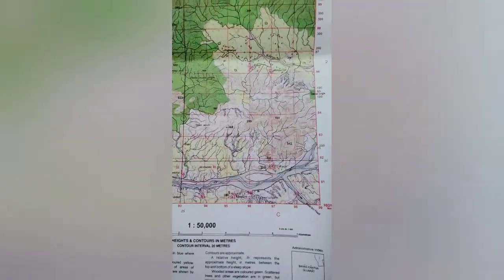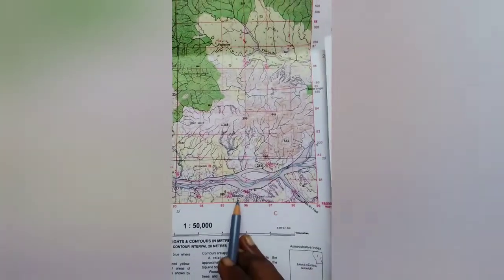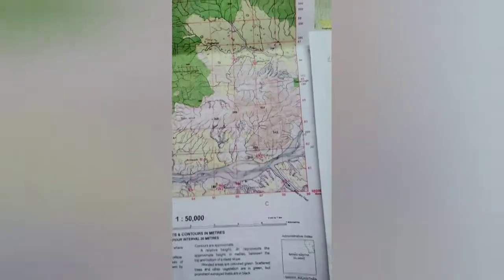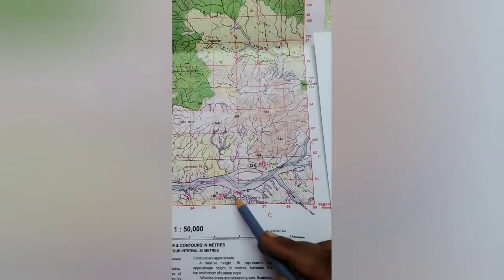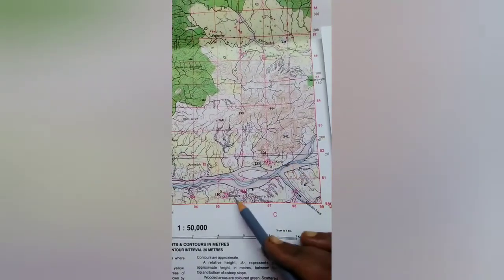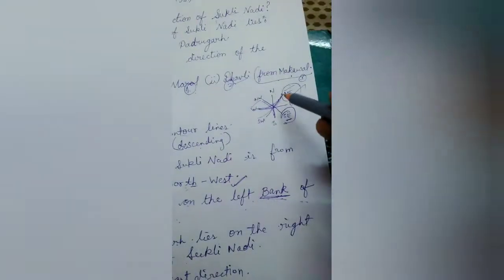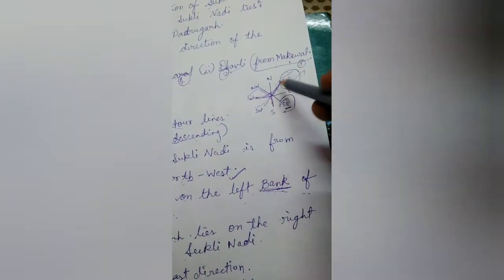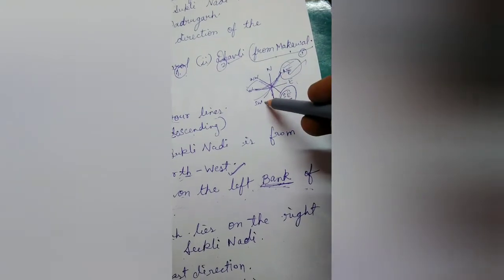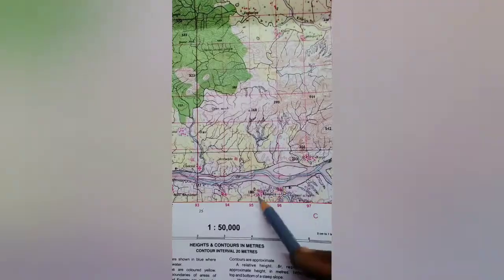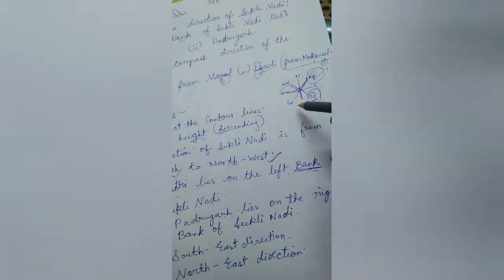So if you look, Karja is here and Rampura is here. From Karja to Rampura. Come back to your map, directions. Karja, Rampura.